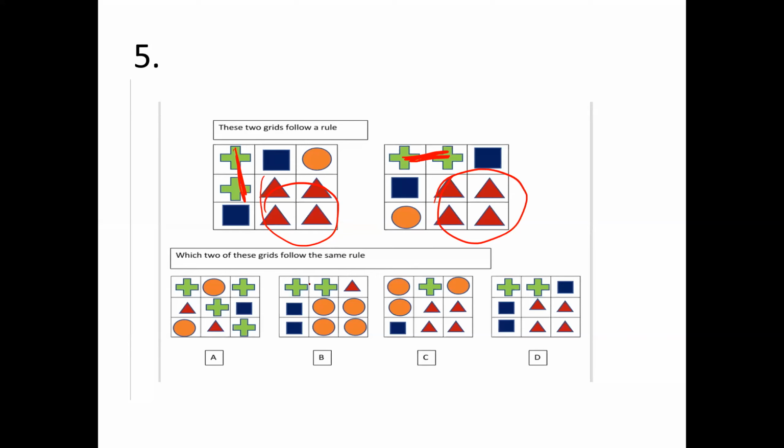But look at this one. Here it is 2 plus. Here also it is 2 plus. But here I have 3 oranges. So can I say this cannot be my answer, and answer should be B and D? Do you all agree or disagree? Because if I see the problem statement, there is no other diagram which is more than 2. Maximum it has to be 2. But here I have 3. Mr. Uma Shankar, do you agree with me? Yeah, sir. Have to see more than one pattern. Absolutely.